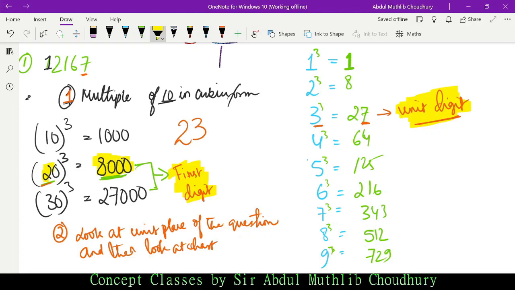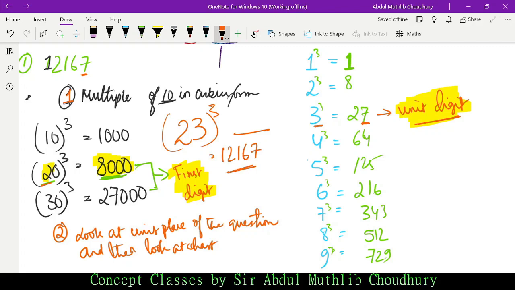Okay, sir, why not the 10th place? Because the numbers will fluctuate. The first digit will not always be the 10th place if the numbers are higher. But the unit digit will always be intact. Now, how much did you arrive at? 23, and this is the answer. So 23 cube would be how much? 12,167. And did we factorize? No.